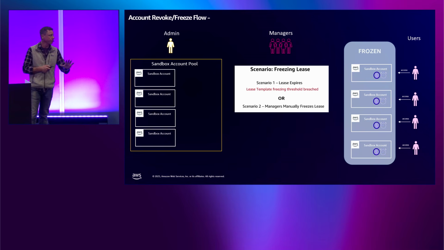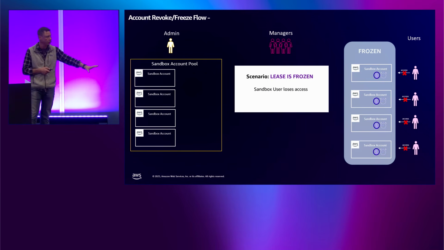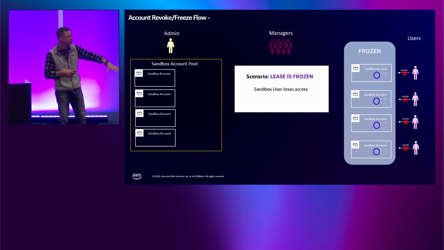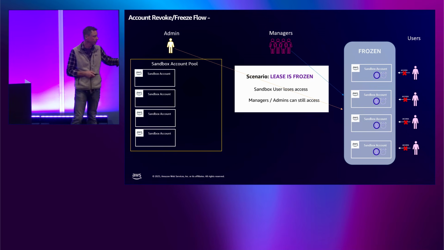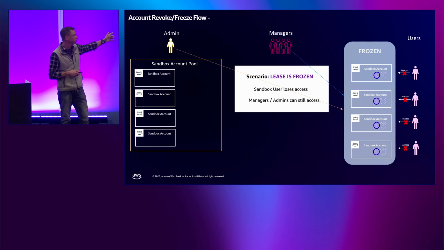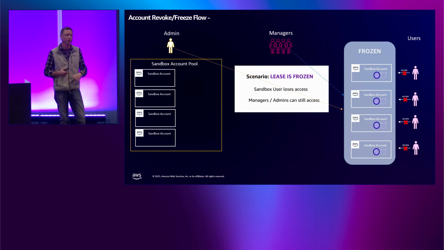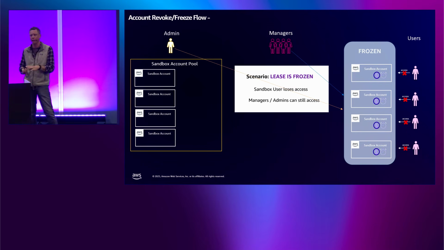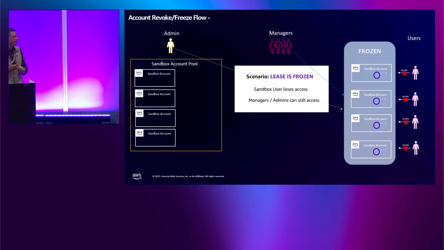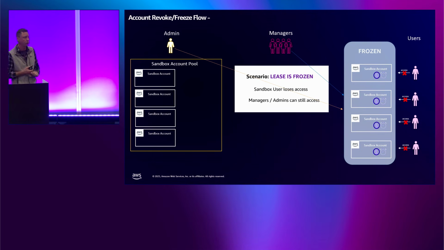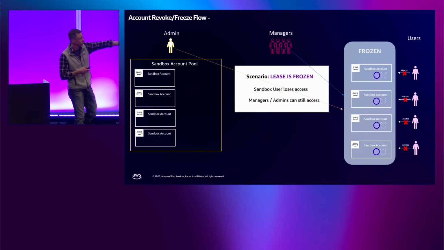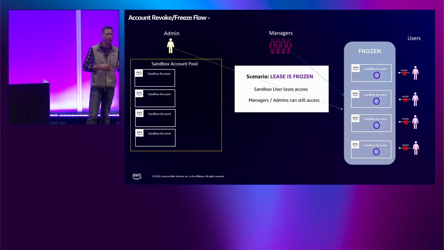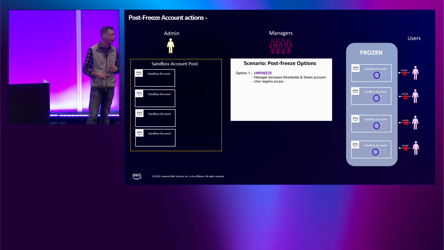So let's say 5 days is up. The accounts are now frozen, which means that the users lose access. The users can no longer access it. However, managers and admins maintain access to those accounts. This is really helpful in things like hackathons, or the scenario that I'll walk through where we're going to say the first 2 people during the hackathon, they built something, they want to continue to work on it.